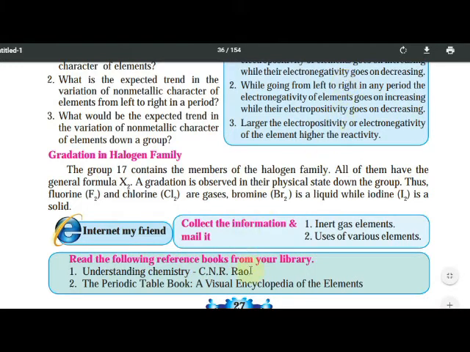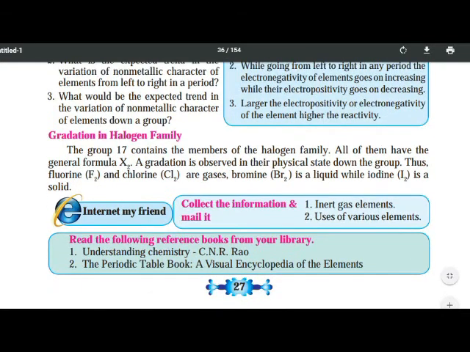Read the following reference books, which are also given here: Understanding Chemistry, C.N.R. Rao, and the periodic table book, also Visual Encyclopedia of the Elements. So you can refer to the books for study. Understood?